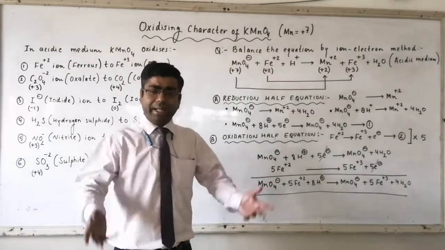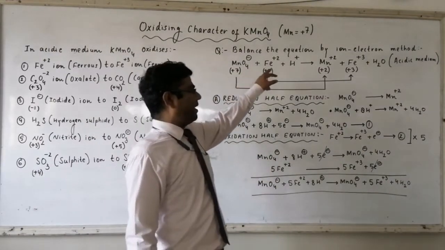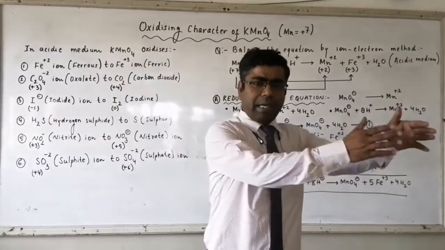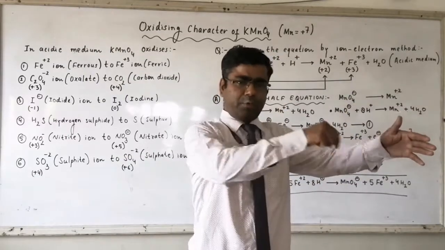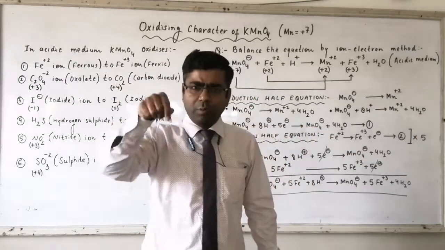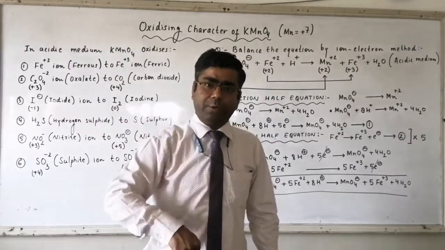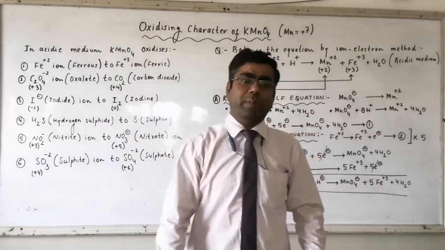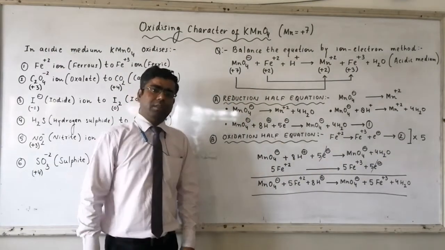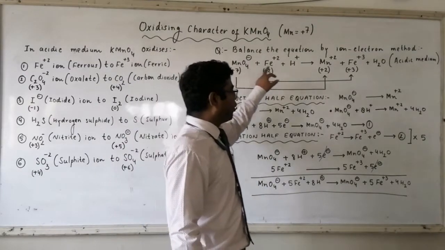Now, how many electrons is to be added? So for that, you have to check the oxidation state. +7 state gets converted to +2 state. +7 to +6, 1 electron. +6 to +5, 1 electron. +5 to +4, 1 electron. +4 to +3, 1 electron. +3 to +2, 1 electron. In total, 5 electrons will be accepted by manganese. So when 5 electrons are accepted by manganese, then its oxidation state will be converted from +7 to +2.